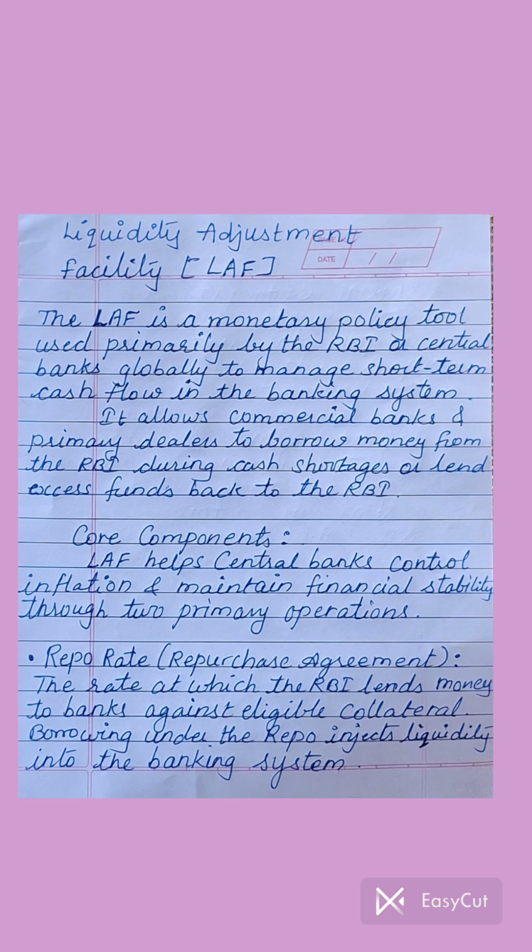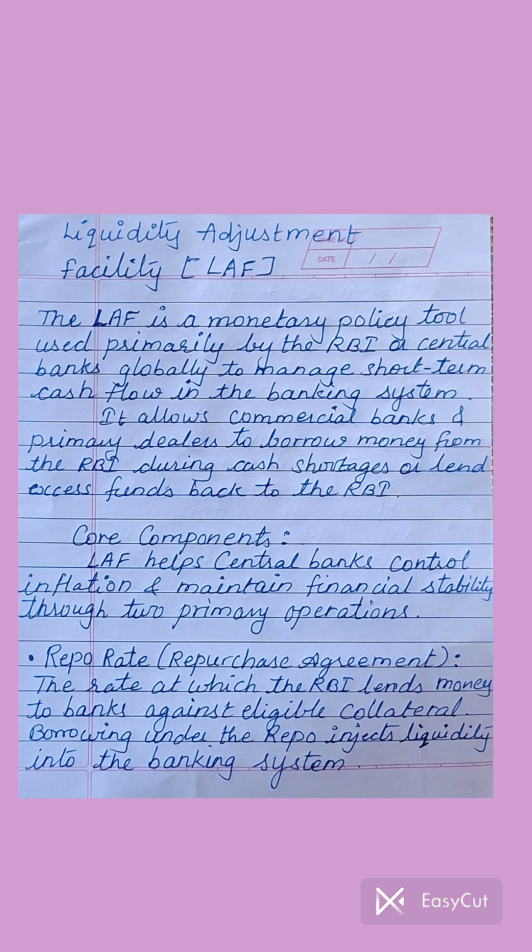Let us move into the deeper concepts. First of all, core components. How does LAF work? How does it function exactly? LAF helps central banks control inflation and maintain financial stability through two primary operations. There are two main operations involved in the working of LAF. The first one is the repo rate, which is the repurchase agreement. It is called the repo rate. Now let us see the meaning of repo rate.